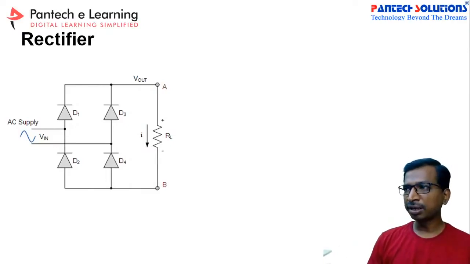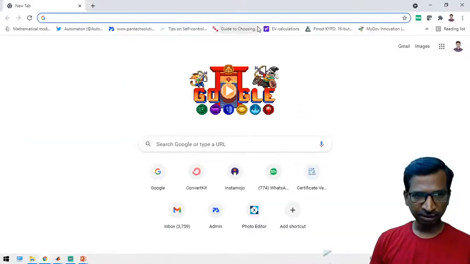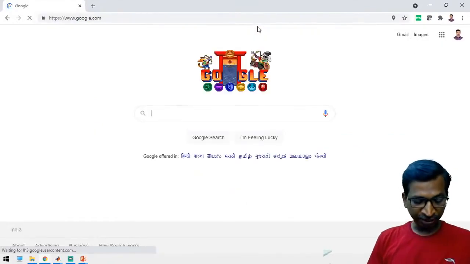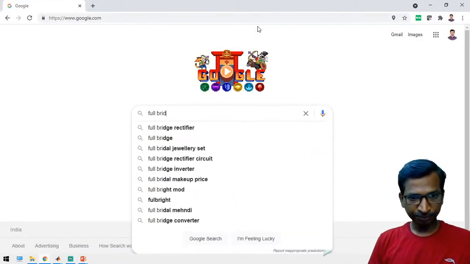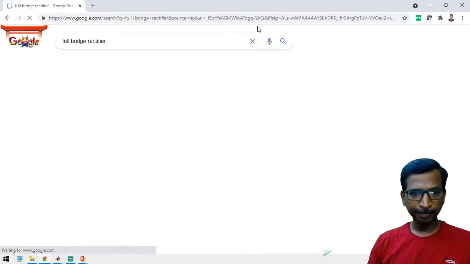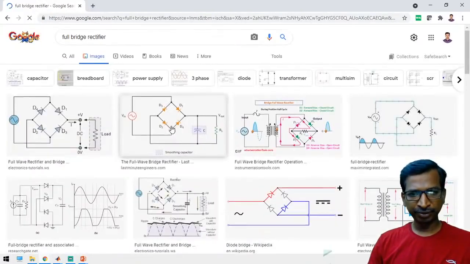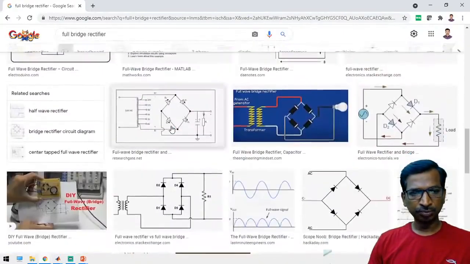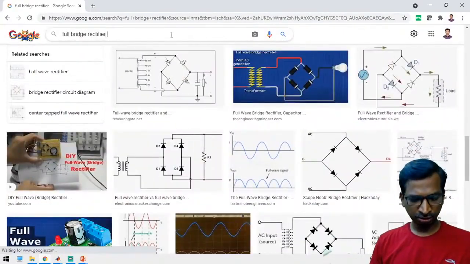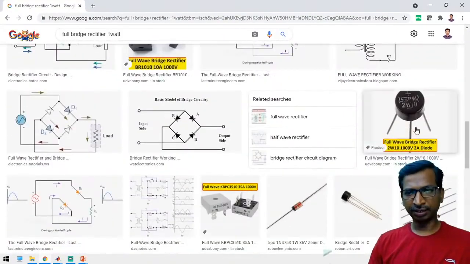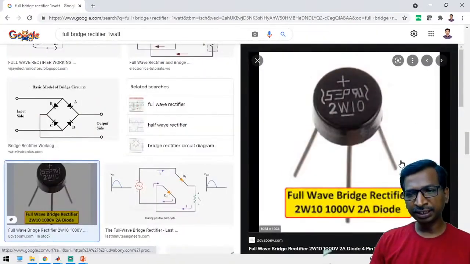Generally in the market, you can get this kind of devices. Just take a Google, full bridge rectifier, 1 watt. Yeah, see here, this is called a full bridge rectifier.